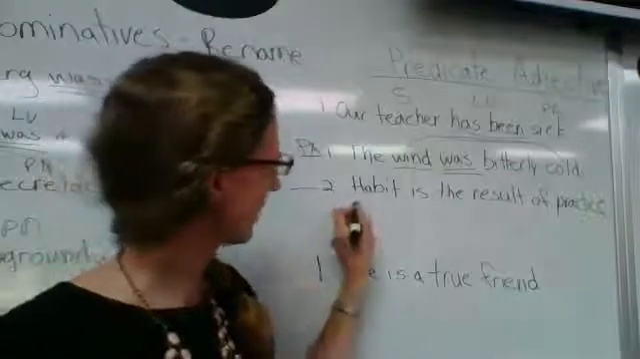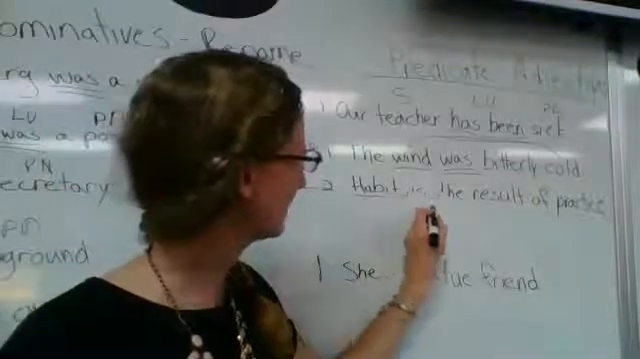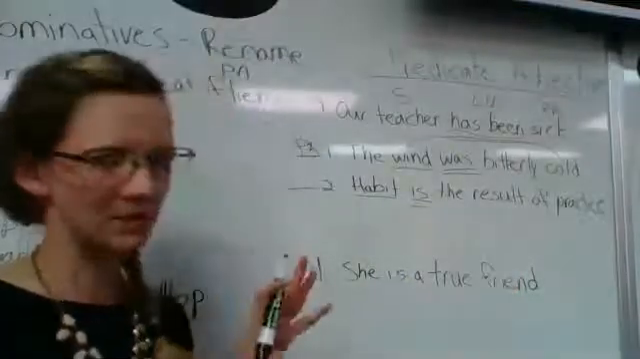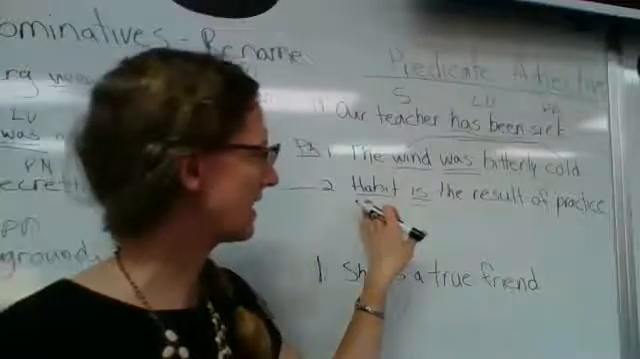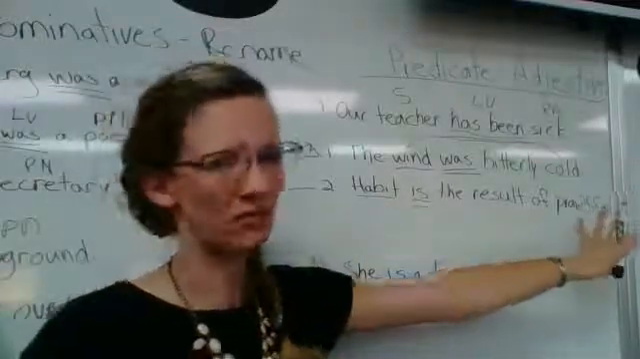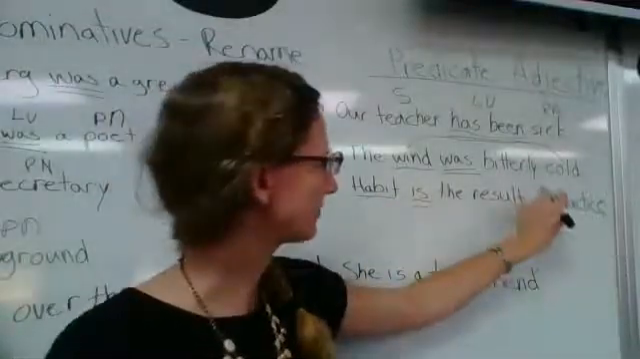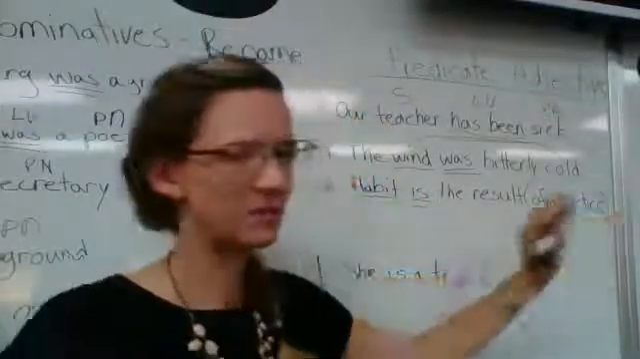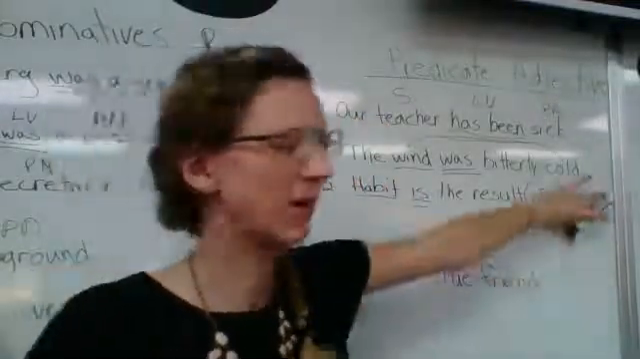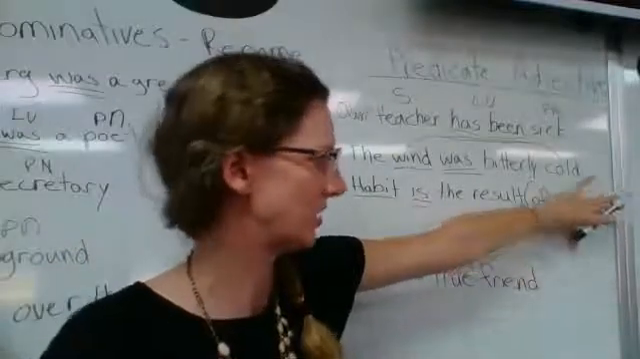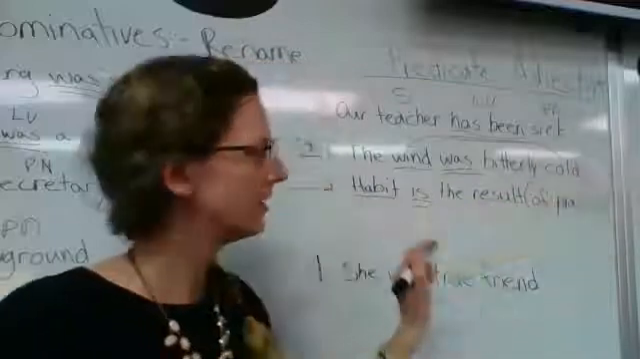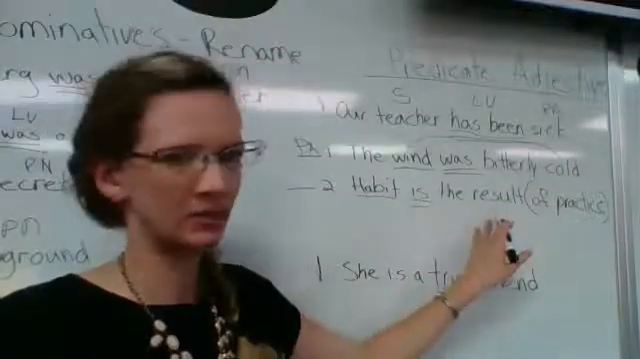Let's go to the next one. Habit is the result of practice. Now, I'll admit, when I first looked at this, I wanted to say the habit is practice. That was my first thought. But realize of practice is, what is that? A prepositional phrase. So that cannot be a predicate adjective or predicate nominative or a direct object. So that can't be anything. It's a prepositional phrase. So habit is result.